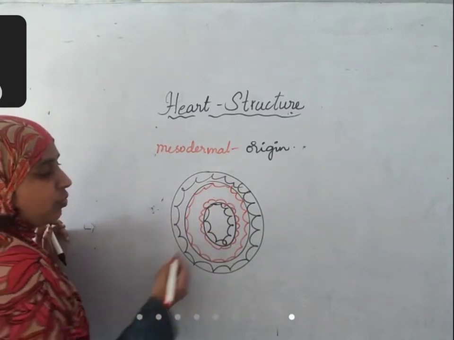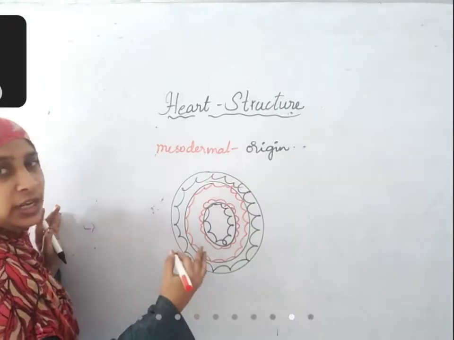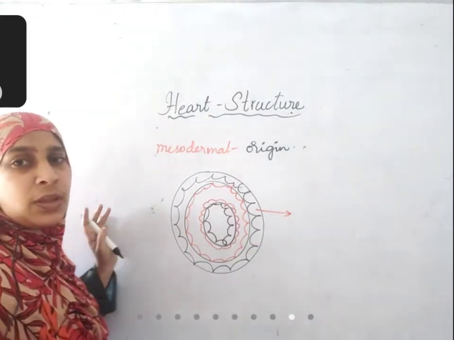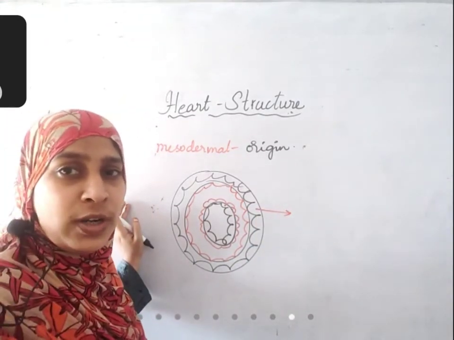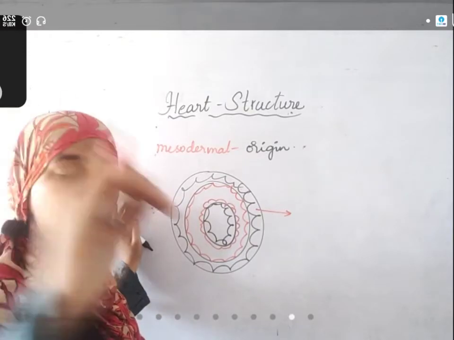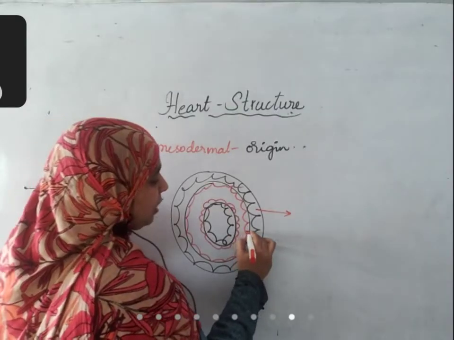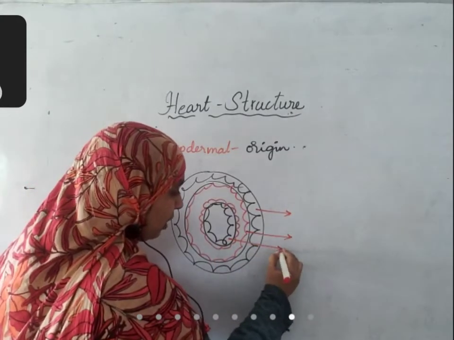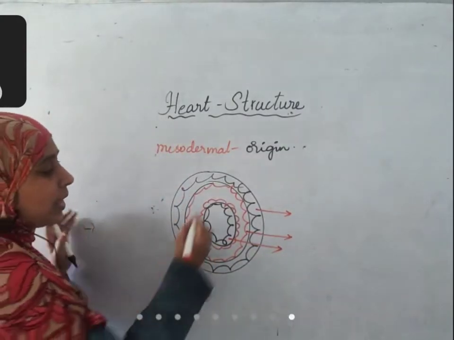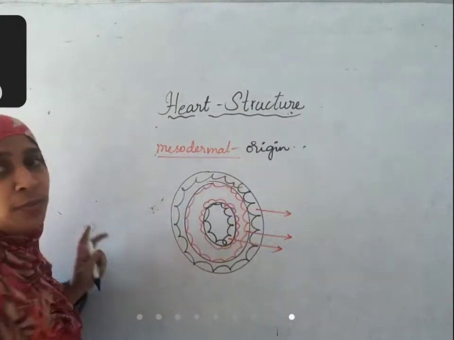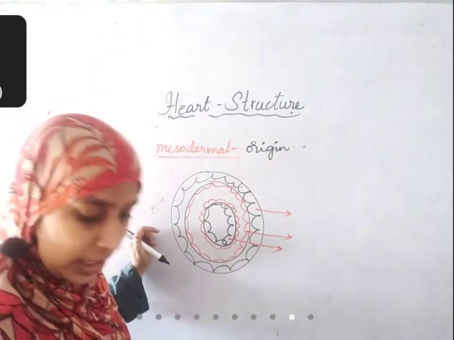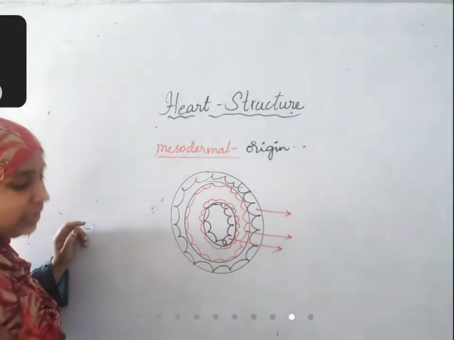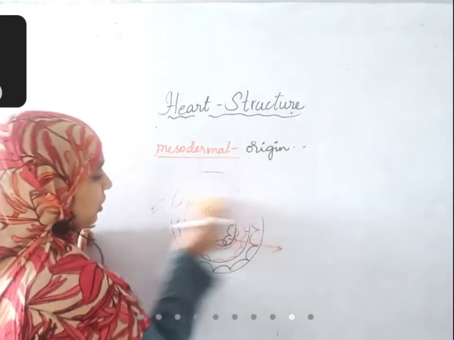So what will happen after the embryonic layers are formed? Ectoderm will develop to form some organs. Mesoderm will develop to form some organs. Endoderm will develop to form some organs. Among them, heart is formed from mesoderm. So that is why heart is said to be mesodermal in origin.